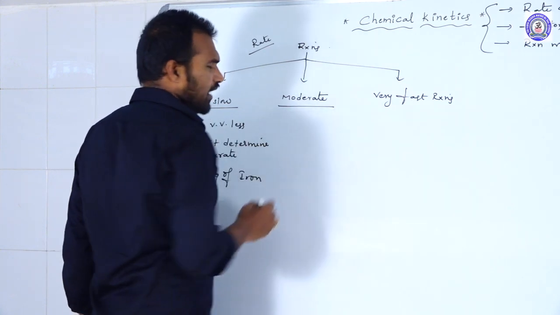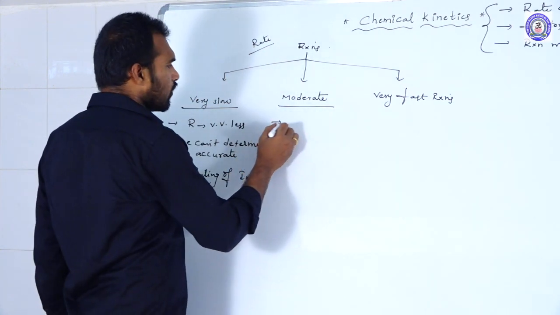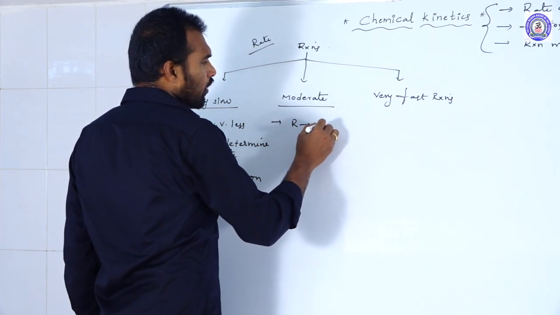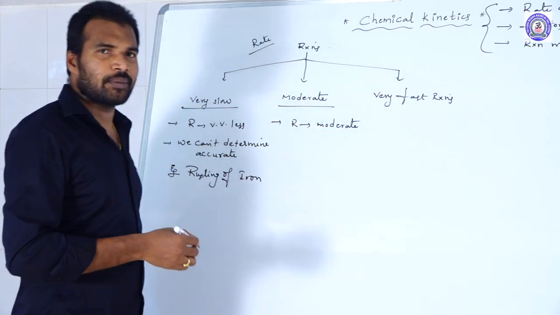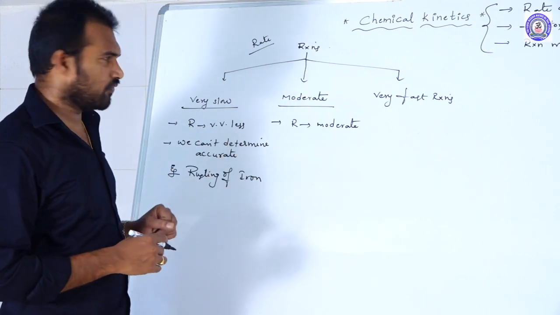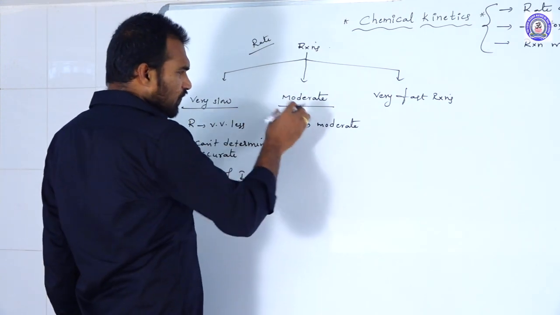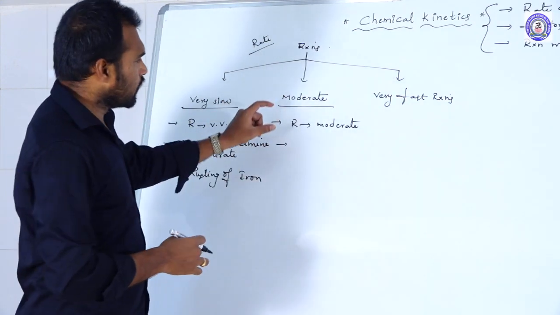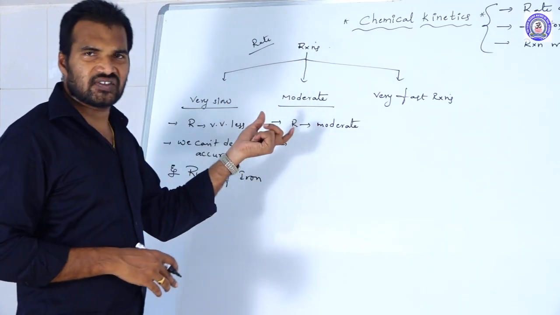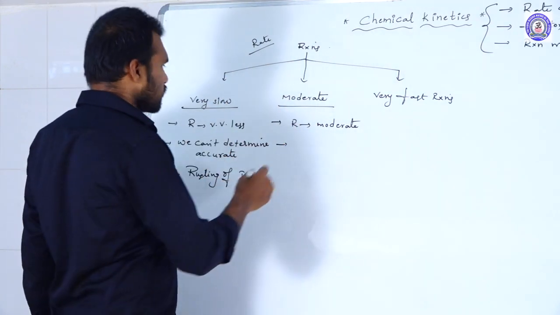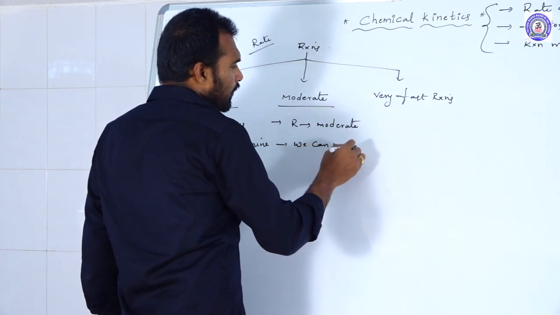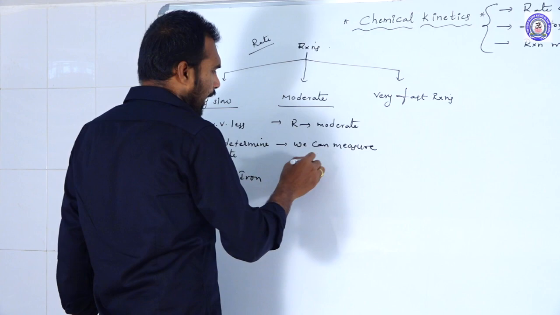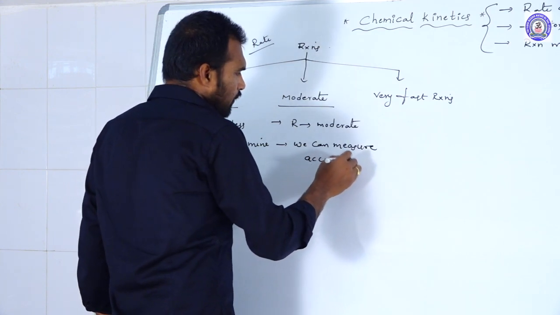Next, moderate reactions. These are reactions whose rate is moderate. Moderate means it is not very low, and at the same time not very high. Because of this normal, medium level, we can measure the rate of the reaction clearly. We can measure this rate of reaction accurately, experimentally.